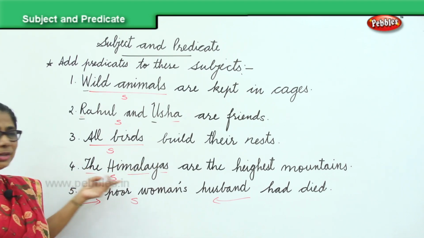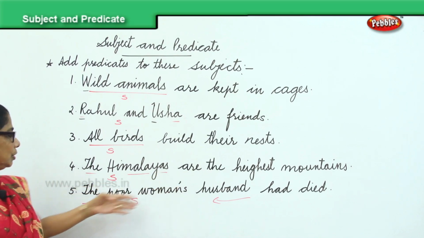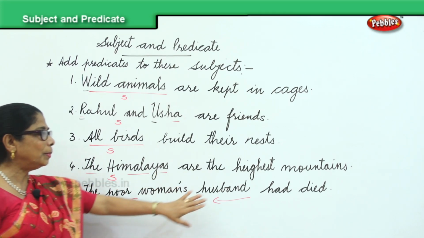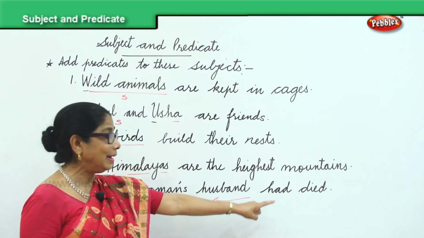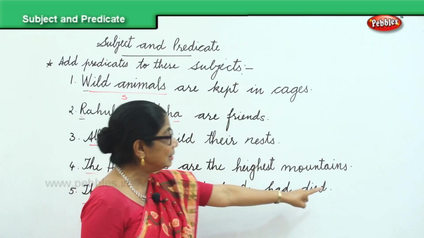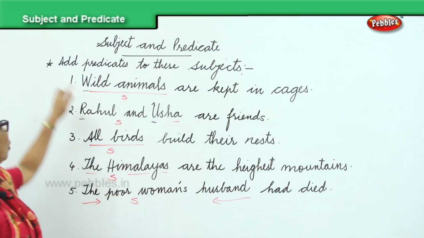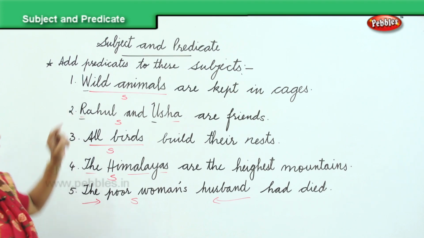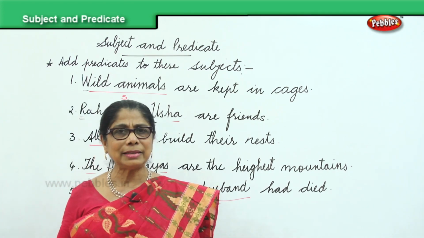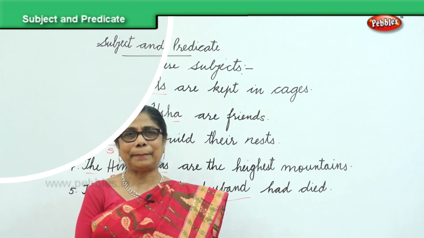The Himalayas are the subject, are the highest mountains. The poor woman's husband, that's the subject, and you added had died. All sentences end with the full stop. All the sentences begin with the capital letter. A sentence has two parts, a subject and a predicate.